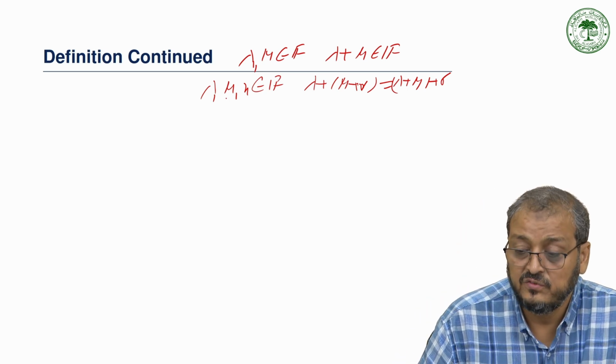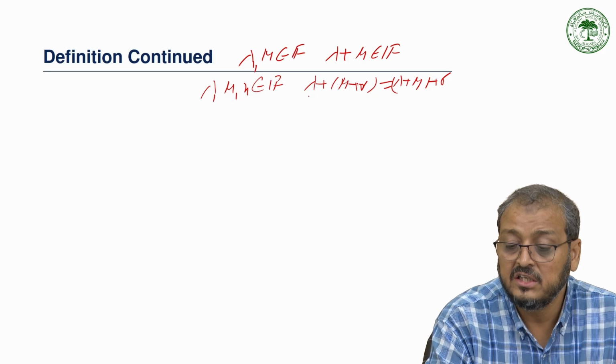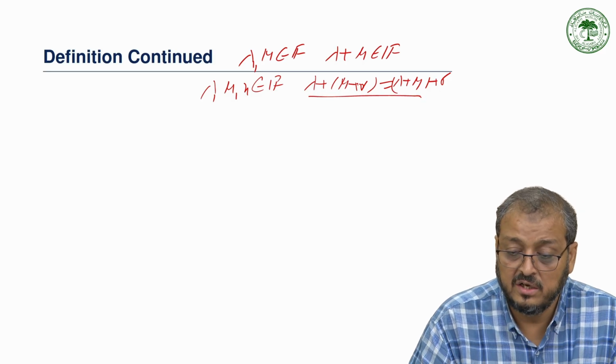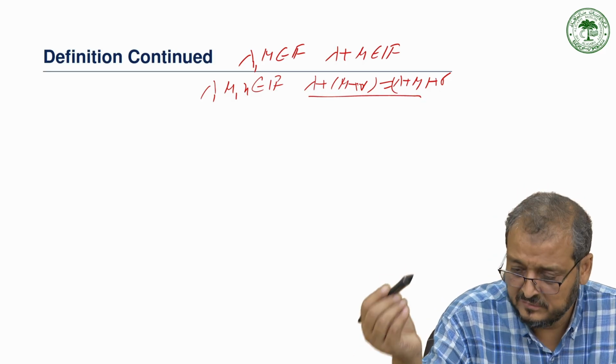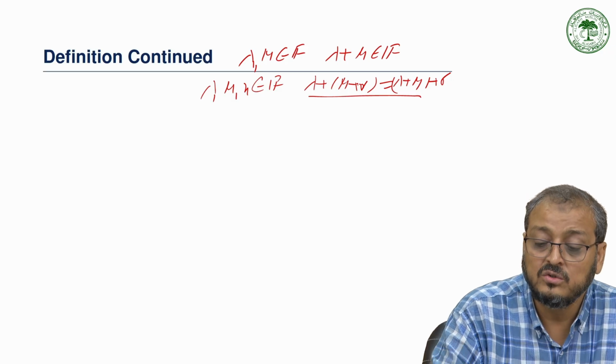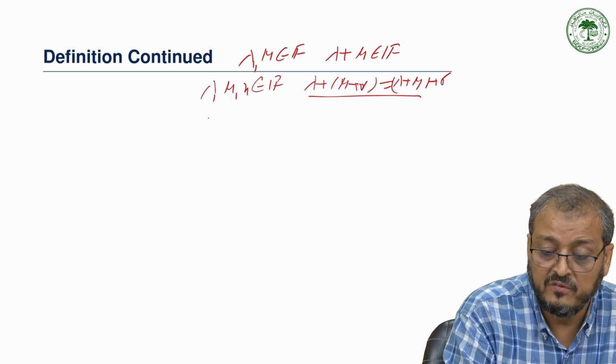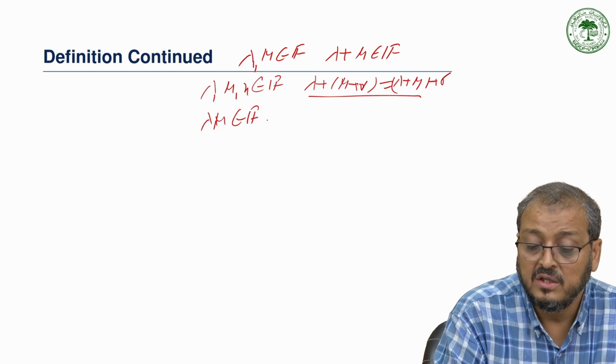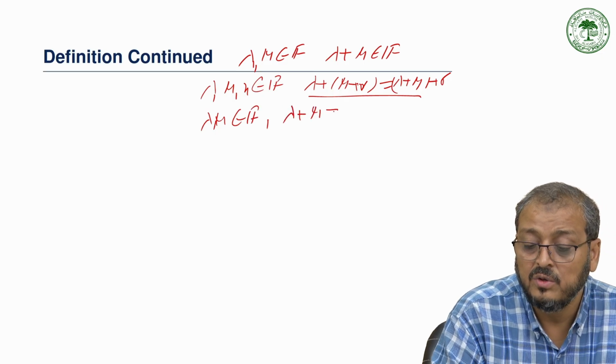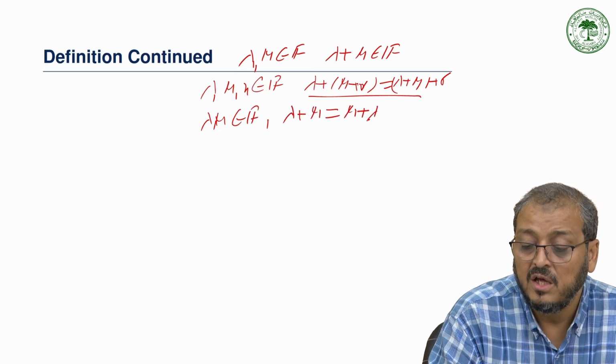In this case we can say that this satisfies the associative condition. It also satisfies commutativity: lambda and mu are elements of the field F, then lambda plus mu is the same as mu plus lambda.